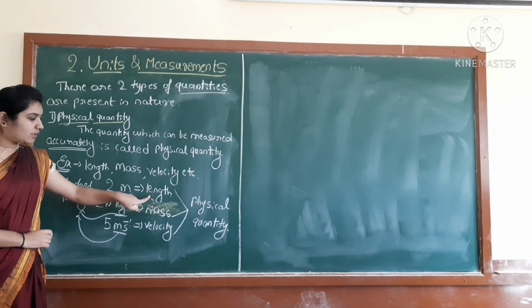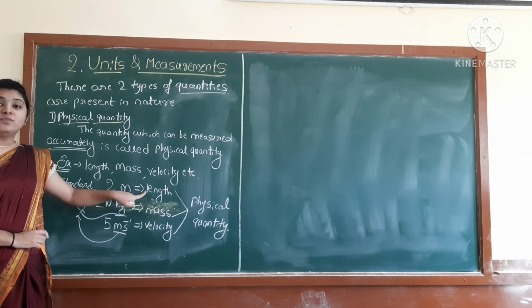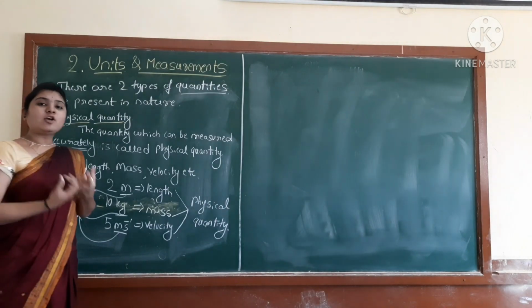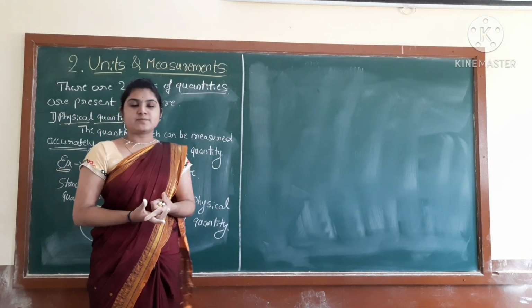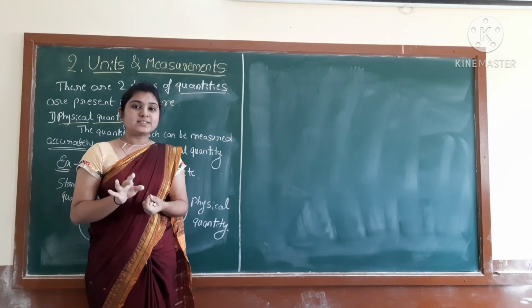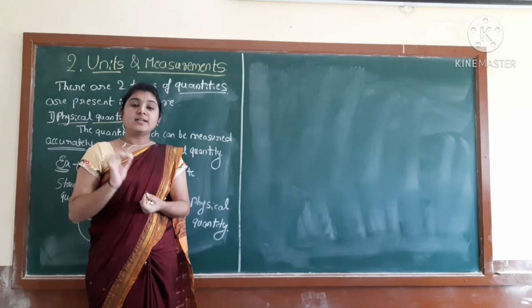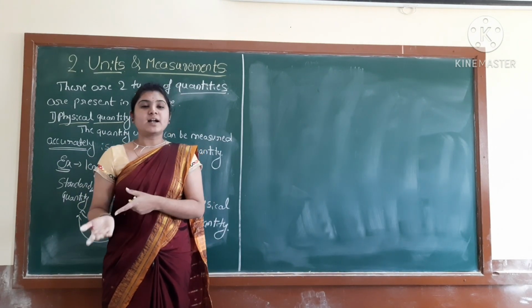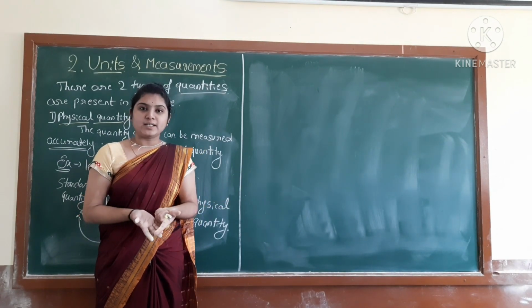See, if we want to define this physical quantity, we need some standard quantity. So why do we call it standard then, students? See, when you go to Maharashtra, there also you will say 5 kg rice, 10 meters of cloth. Like this you will say, no? Whether in Karnataka or in Maharashtra, would you say it differently?